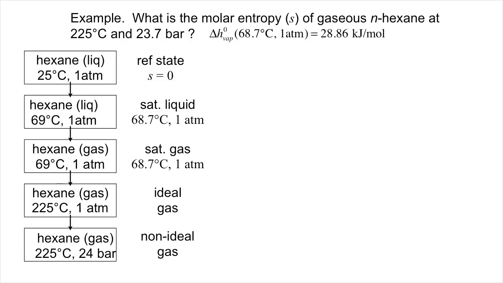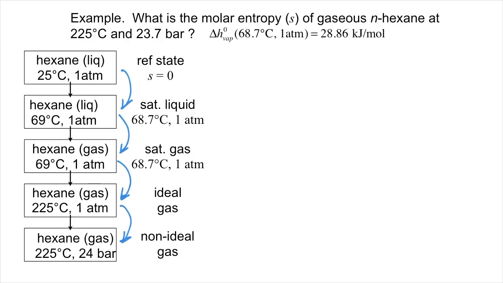Shown here is the hypothetical path we used. We chose 25 C and 1 atmosphere, where hexane is a liquid, as a reference state where enthalpy is defined to be 0. Let's also define entropy to be 0 at this point. From here, we heated the liquid at 1 atmosphere to the boiling point. We then boiled the hexane at fixed temperature and pressure, making a gas at T equals Tb. We then heated the gas to the final temperature of 225 degrees C. Finally, we increased the pressure of the gas to 23.7 bar.